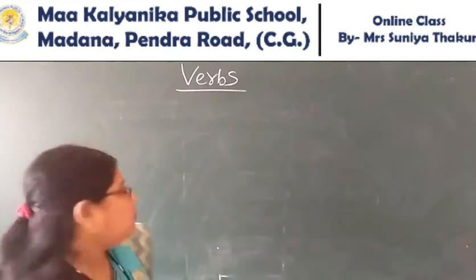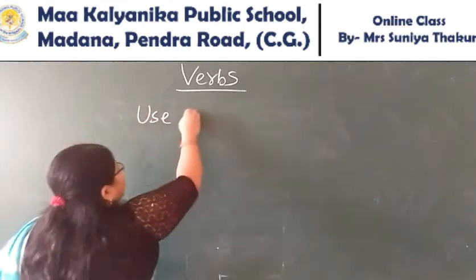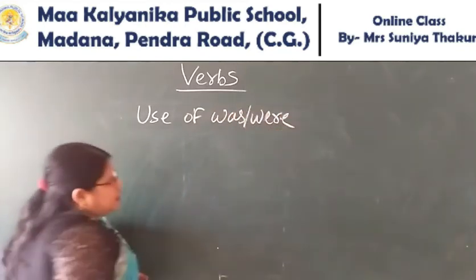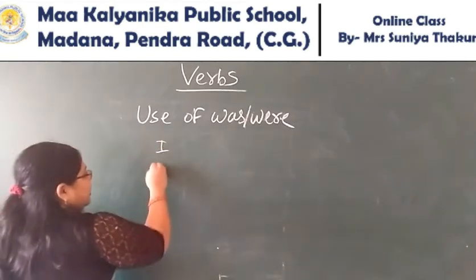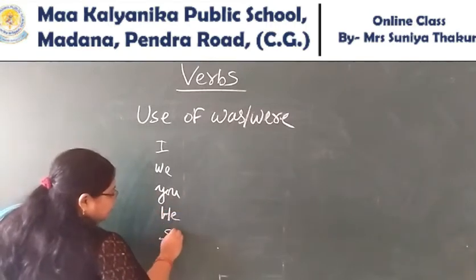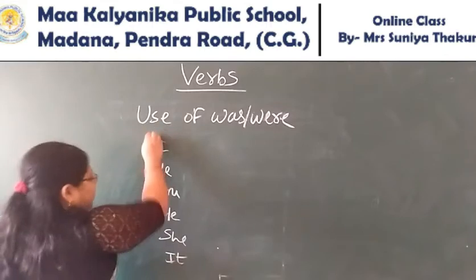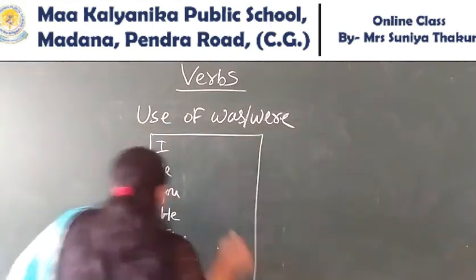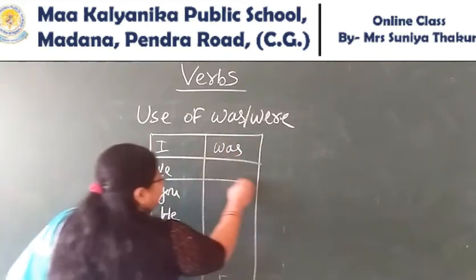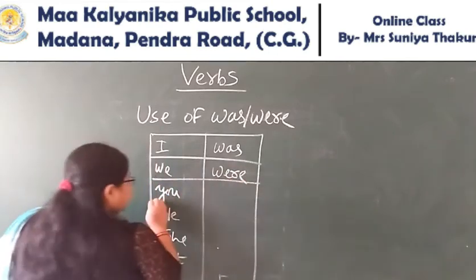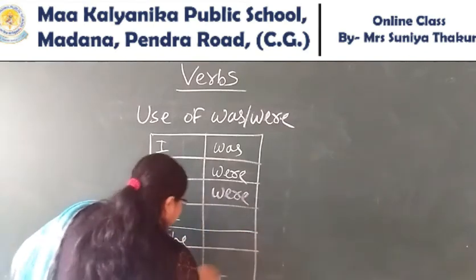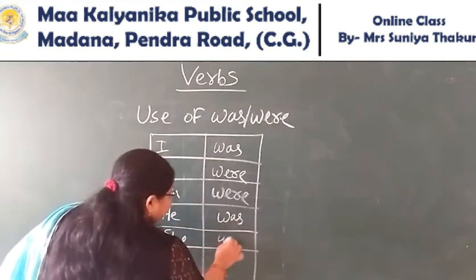Now how to use was, were. Use of was, were. Yes, the same thing with I, we, you, he, she, it. We use was and were. With I we always use was. With we, were. With you, were. He, she, it, we use was.